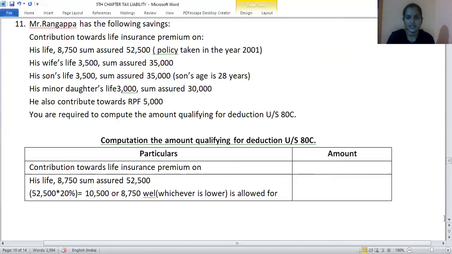And for others, it is 10% of the sum assured or the policy amount, whichever is lower should be taken into consideration. On his life, 8,750 is the policy amount, 52,500 is the sum assured. Wife's life, 3,500 is the policy, sum assured is 35,000. Son's life, 3,500 is the policy, sum assured is 35,000. And then minor daughter, 3,000 is the policy and 30,000 is the sum assured. Contribution towards RPF is 5,000. You are required to compute the qualifying amount of deduction under section 80C.